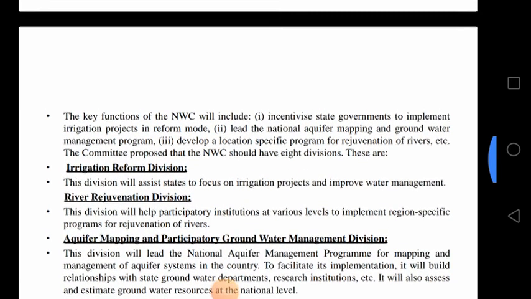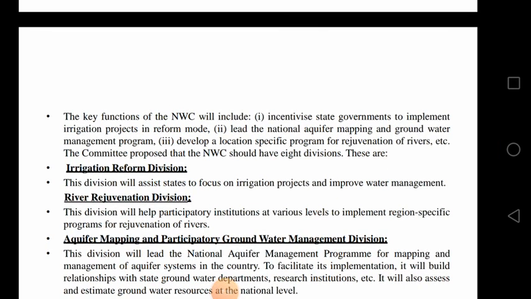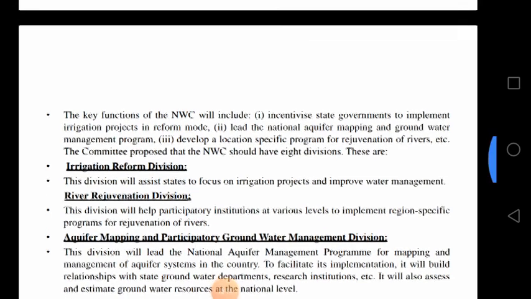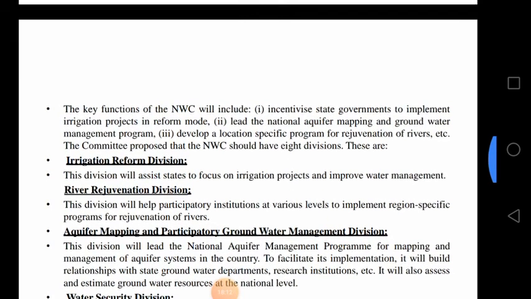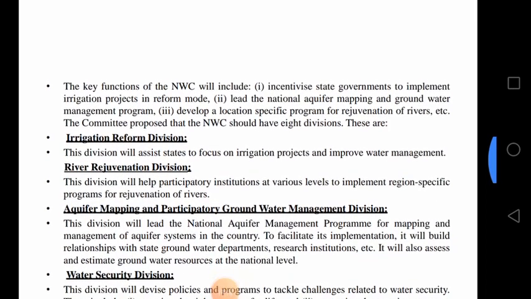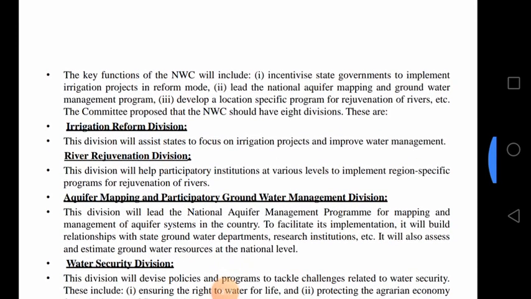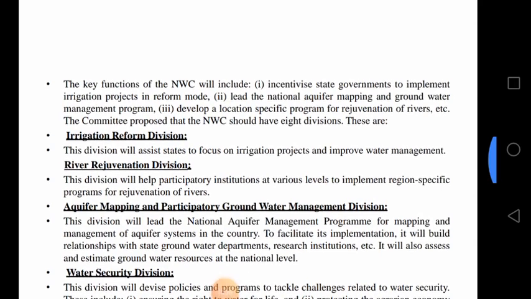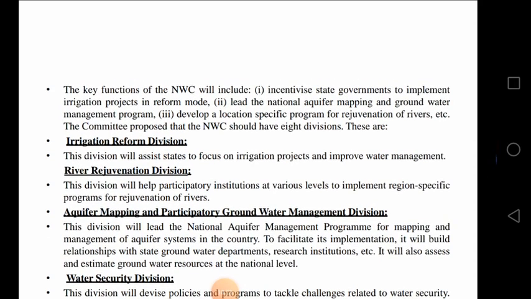So the key function of national water policy we discussed is to incentivize state governments to implement irrigation projects in reform mode. So when we are reforming irrigation projects, it will be in the reform mode. Then here it specified the rejuvenation matter, because we should rejuvenate rivers, even the lakes also. It will improve the conservation of water.